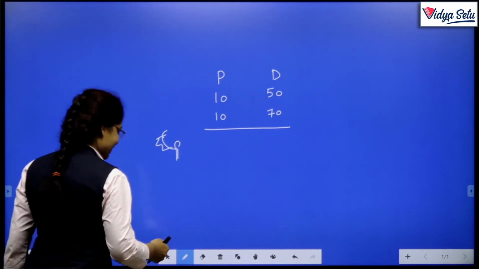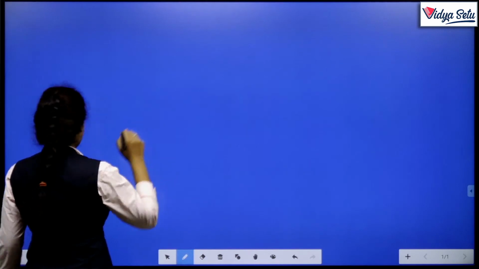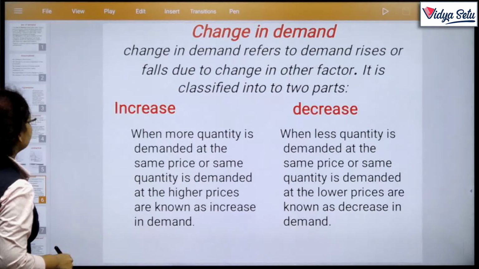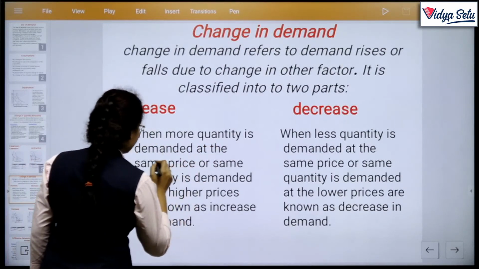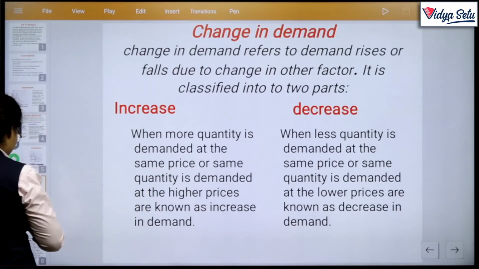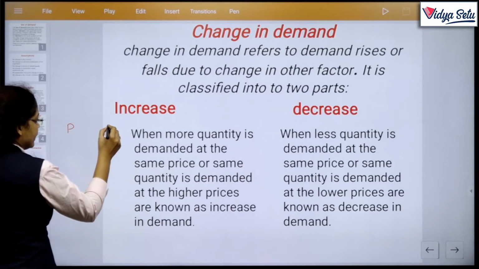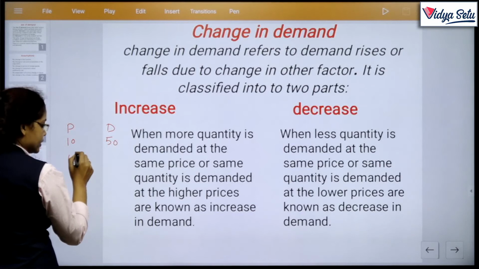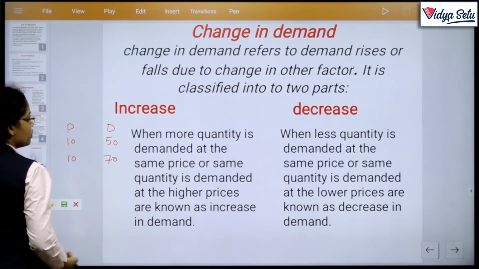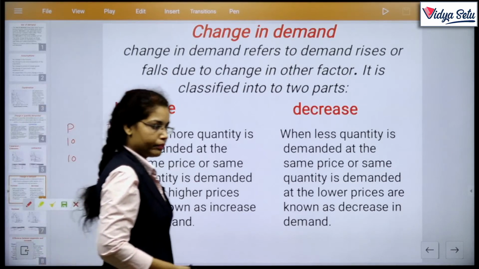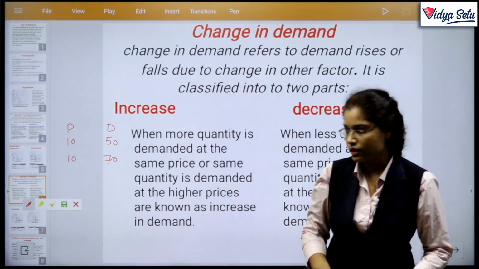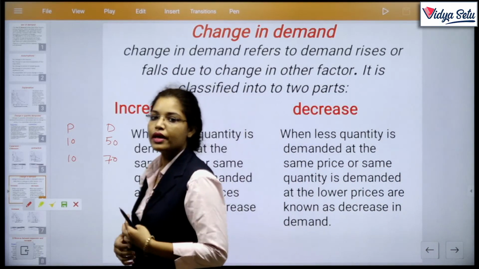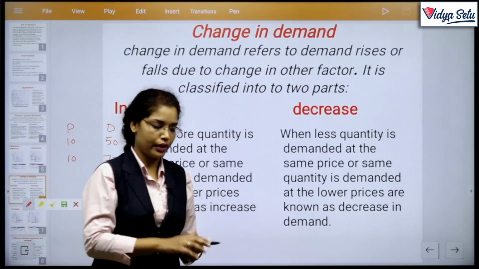So price is 10 and the consumer demands 50, and at the same price the consumer demands 70 units. Suppose we take an example like umbrellas. There is a normal selling of 50 umbrellas. When the rainy season is coming, the price is the same, but the consumer demands more units of the commodity at the same price.